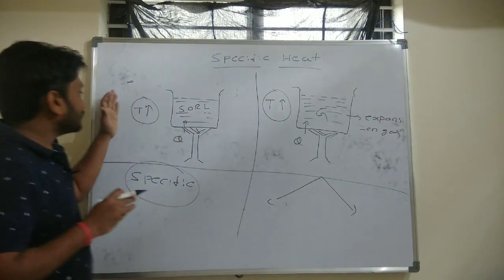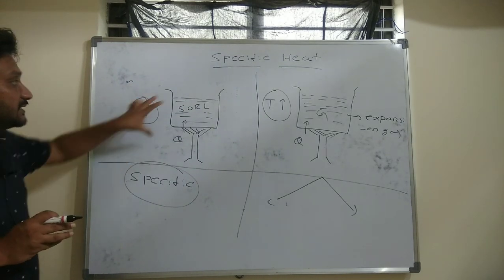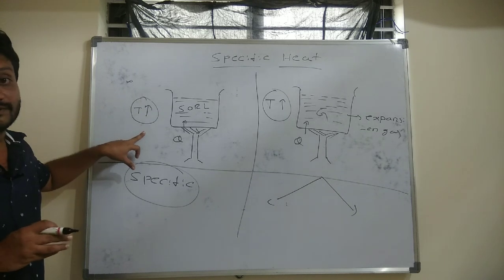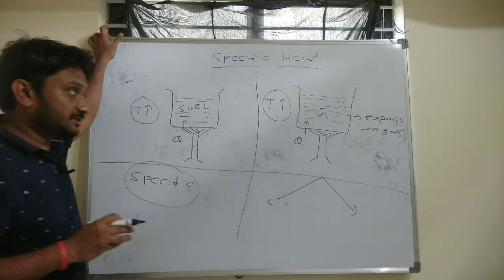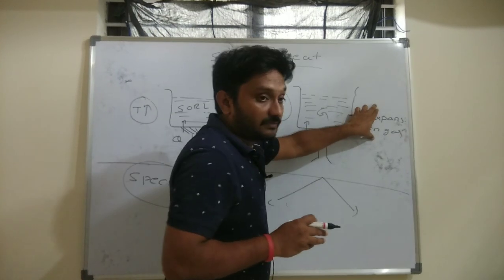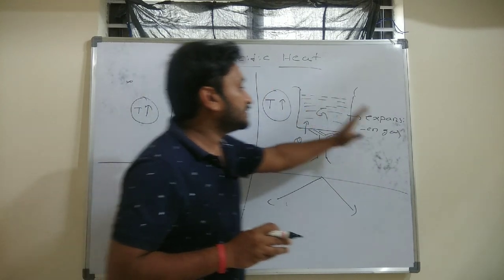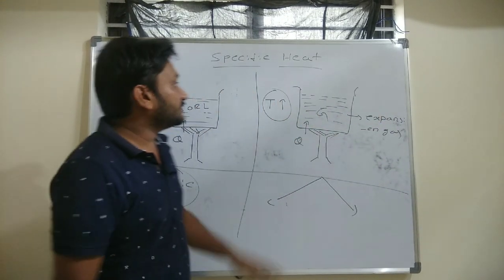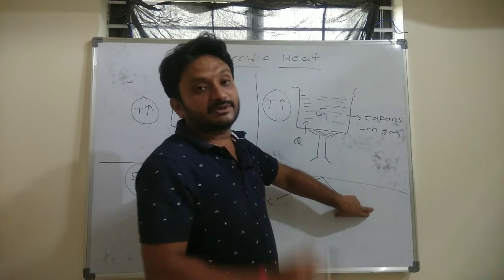Clear? Whenever you talk about the specific heat of solid or liquid, we will directly define it, because there is only a temperature change when you supply the heat. But in the gaseous form, if you supply some amount of heat, we can observe temperature change as well as expansion of gases. That is the reason why we will be having two varieties of specific heat here.